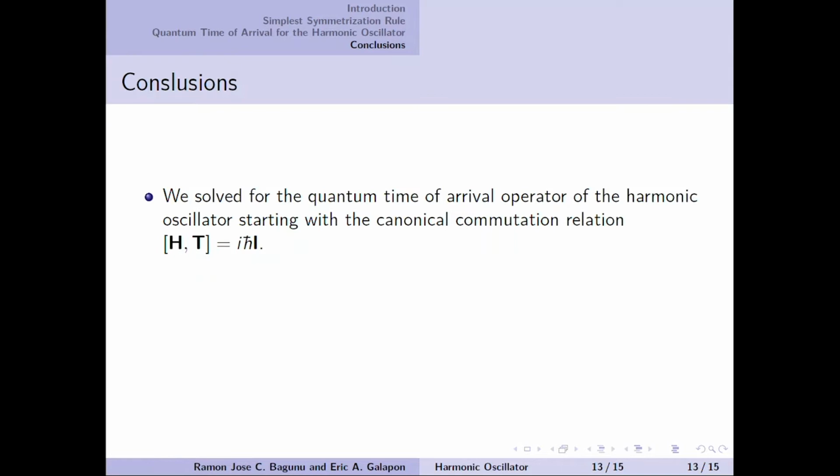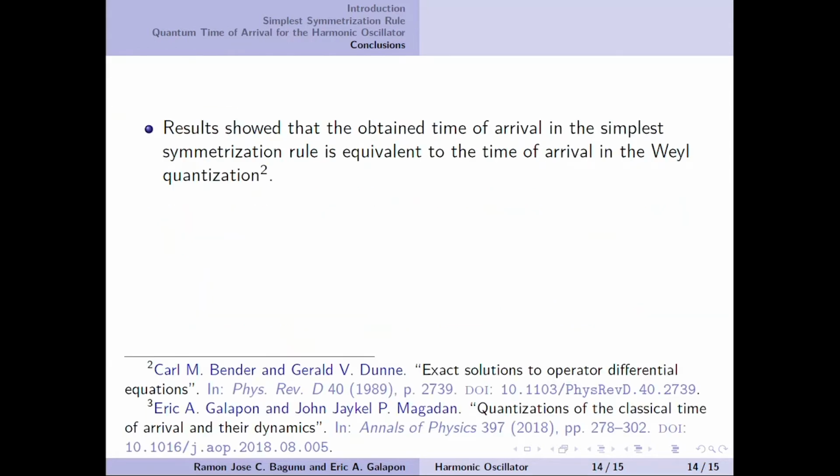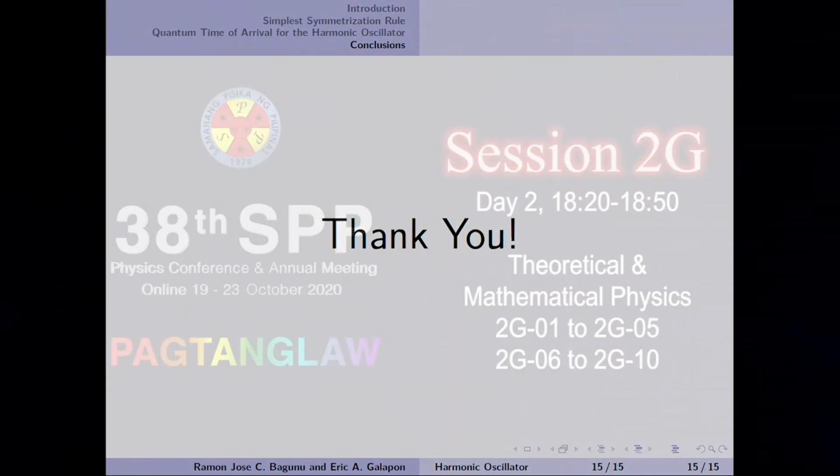Now to conclude, first, we solved for the quantum time of arrival operator of the harmonic oscillator starting with the canonical commutation relation. Next, this was done using the basis operators S_mn in the simplest symmetrization rule. Furthermore, results showed that the obtained time of arrival in the simplest symmetrization rule is equivalent to the time of arrival in the Weyl quantization. And last, the resulting time kernels for these operators are equal regardless of the quantization used. That's it, and thank you very much.